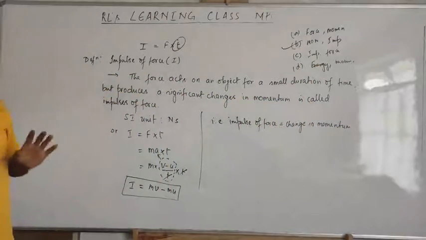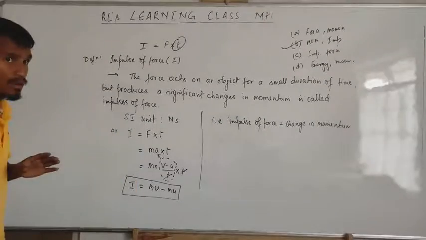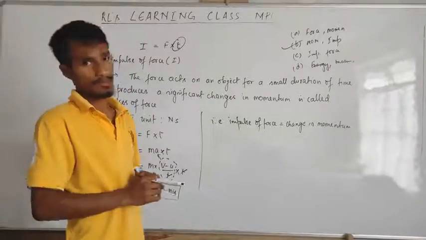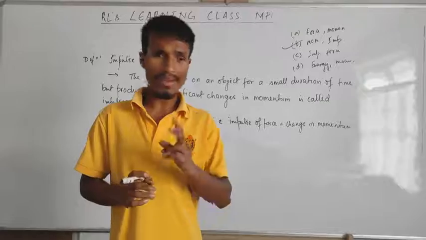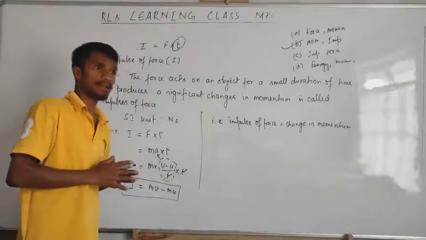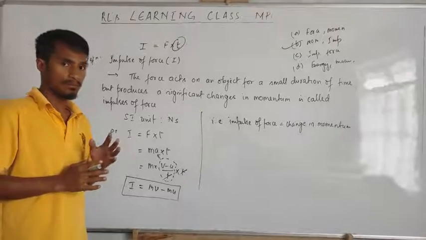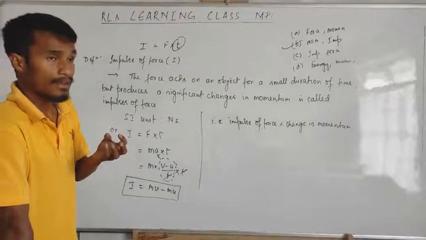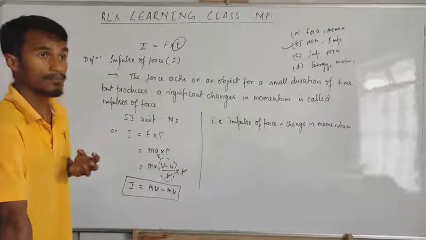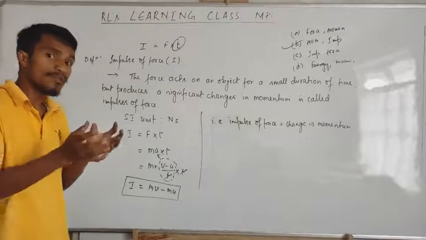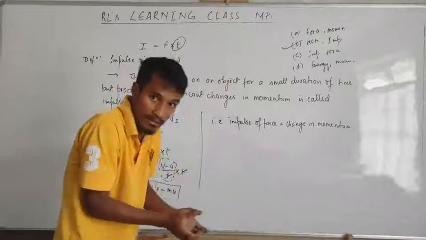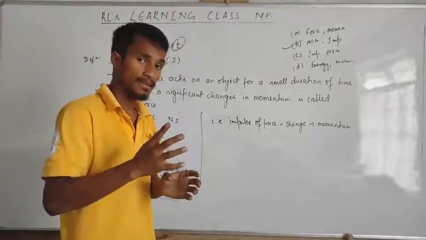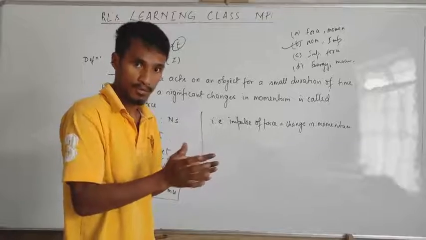Now remember, this impulse is an application of Newton's second law. You can check from your textbook also. So there are two examples related to impulse. Try to read that topic, and that question may be very important for you in the exam. Why, when a cricketer catches a ball, do they move their hands backward? Already explained why: to increase the time. Why increase the time? To reduce the absorption of force.